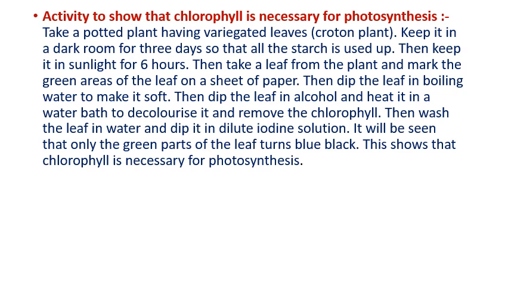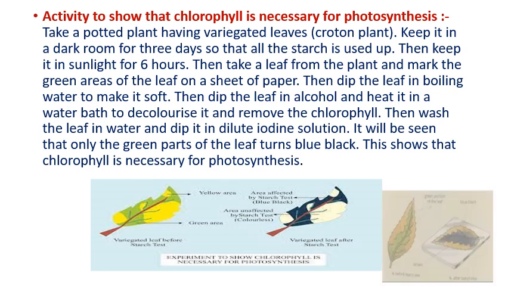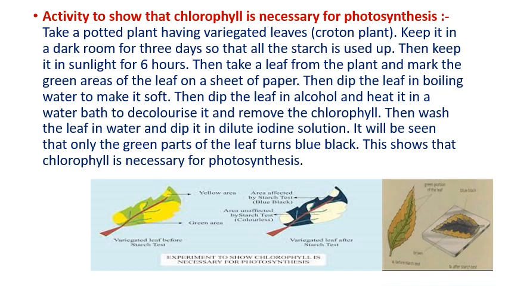Then dip the leaf in boiling water to make it soft. Then dip the leaf in alcohol and heat it in a water bath to decolorize it and remove the chlorophyll. Then wash the leaf in water and dip it in dilute iodine solution. It will be seen that the green part of the leaf turns blue black. This shows that chlorophyll is necessary for photosynthesis. Have a look at this picture, you will come to know. The green part turns blue black. It indicates that chlorophyll is necessary for photosynthesis. Let us move on to the next slide.